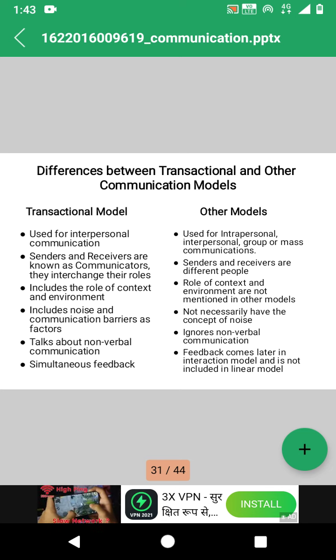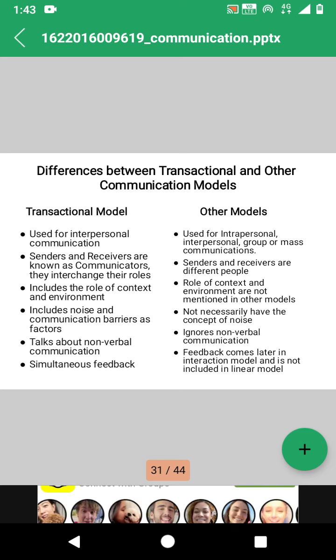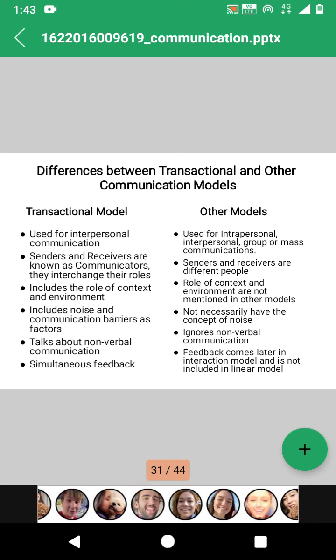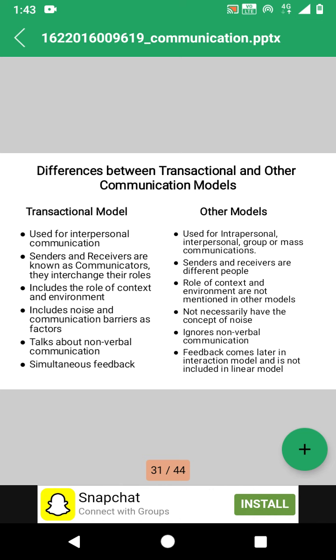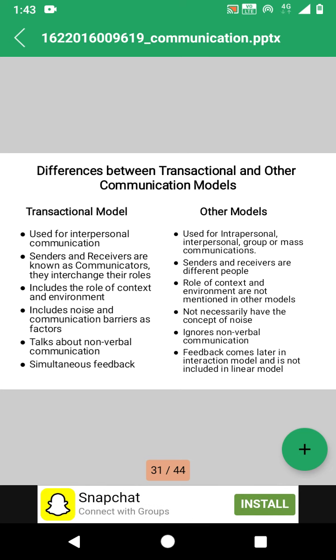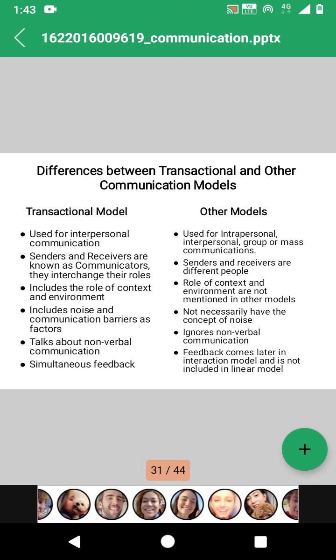Next, let's see some differences between the transactional and other communication models. In the transactional model, first, it is used for interpersonal communication, whereas the other communication models are used for interpersonal, intrapersonal, and group or mass communication.